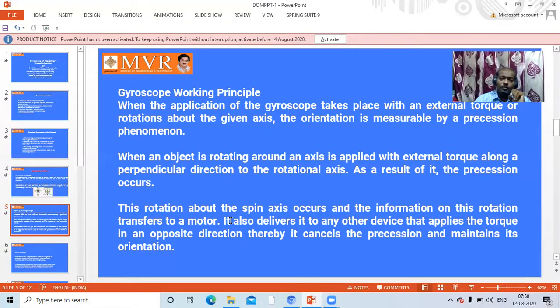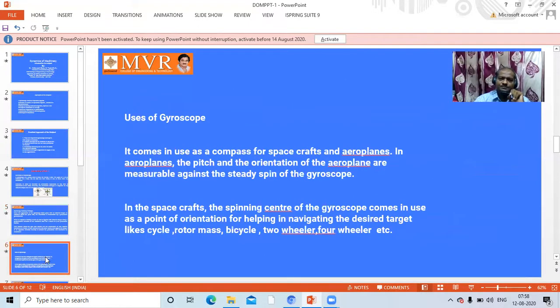So in a locomotive also the same concept applies. To balance a locomotive, we should consider the mass of the object, the speed of the object, and the direction in which it is going to be moving. So this is how we are able to maintain the gyroscope couple. That means if you want to find out the gyroscope couple, we need three factors: mass moment of the object, and angular velocity of the object. Let us go for the next one.